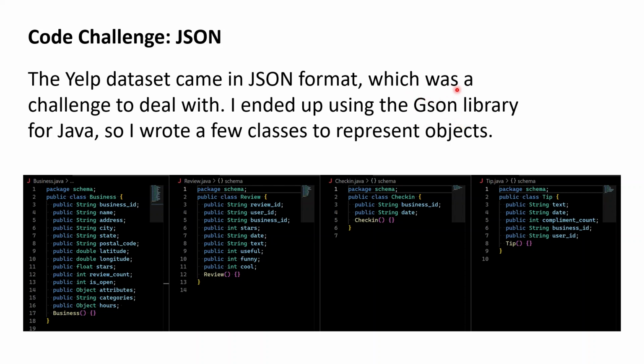I wrote a few classes to represent objects. So you can see there's business, which has business ID, state, categories, hours. There's review, which also has a date. The schema also has a date, but this date is actually a list of dates, but it's fine. I figured that out. And there's tip, which also has a date.